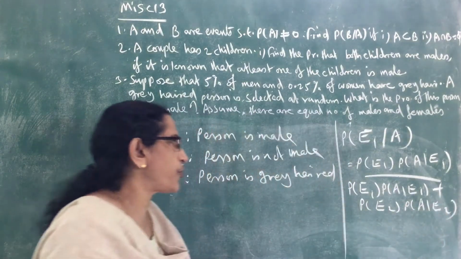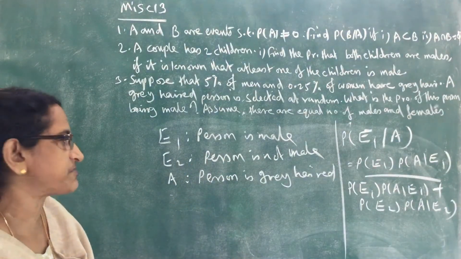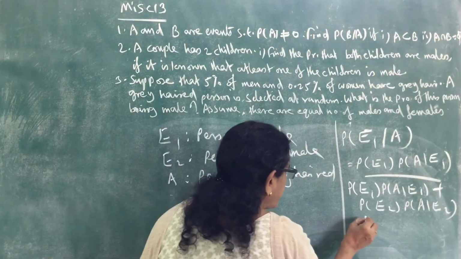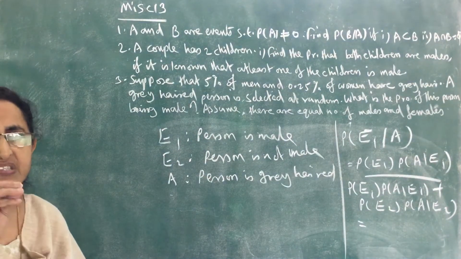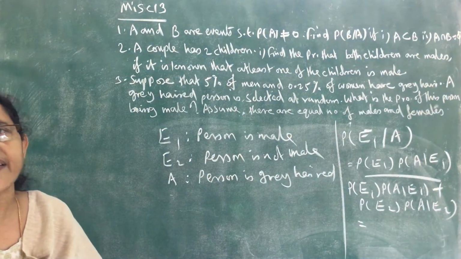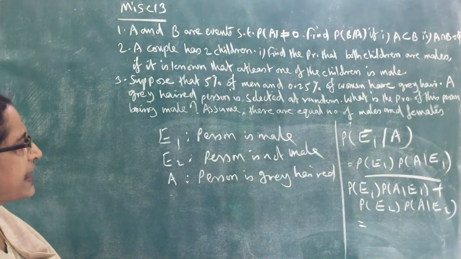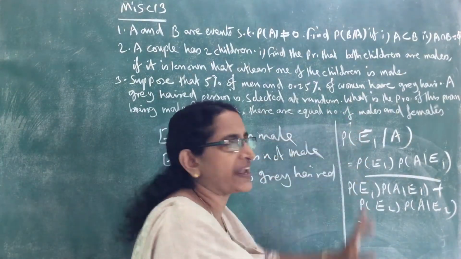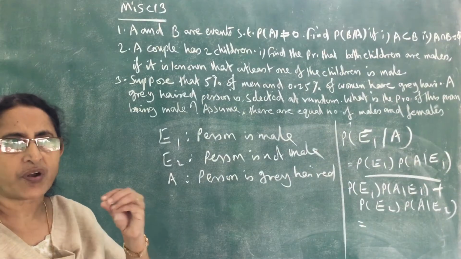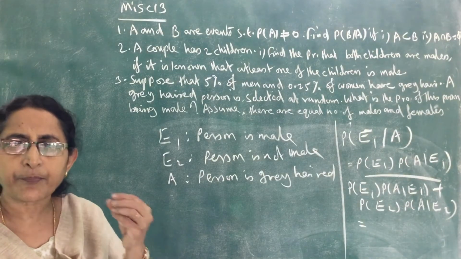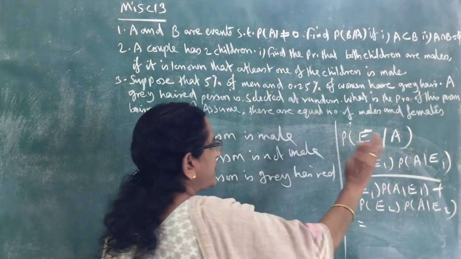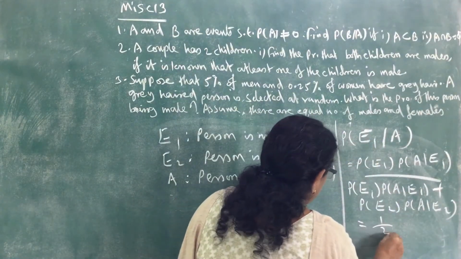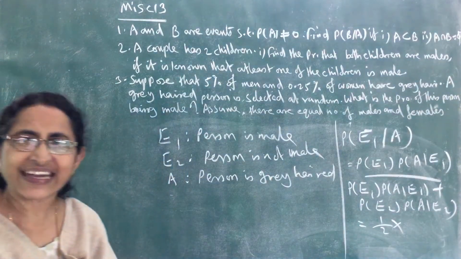So now we can apply the formula. Directly I am going to substitute. Here what is probability of E1? Probability of E1 means the person is male. When one person is selected, what is the probability that that person is male? Given that there are equal number of males and females, when you select one person, that is 1 by 2. So 1 by 2 into the probability of A given E1.